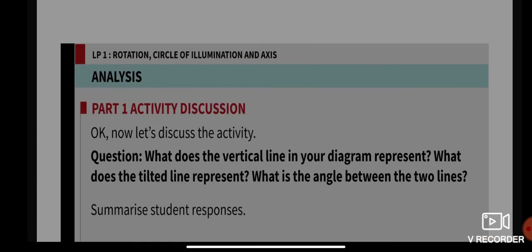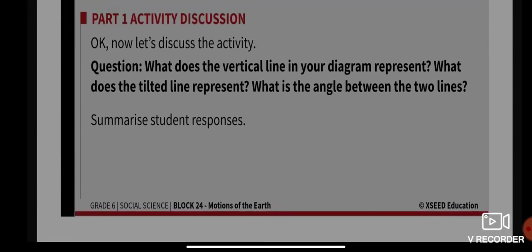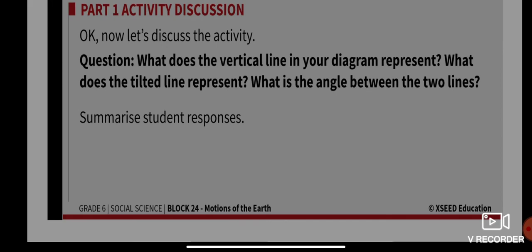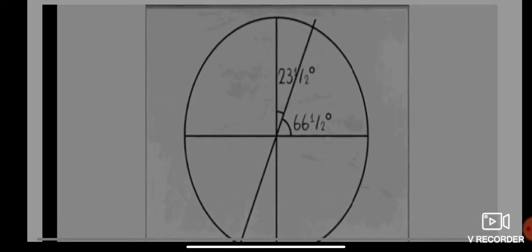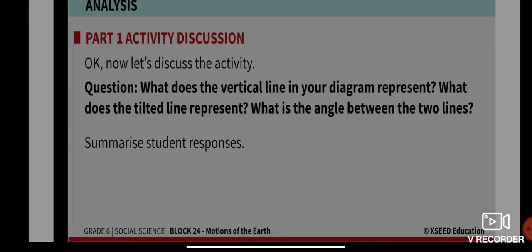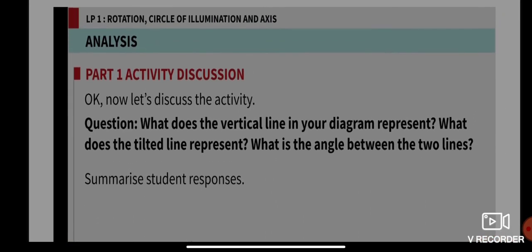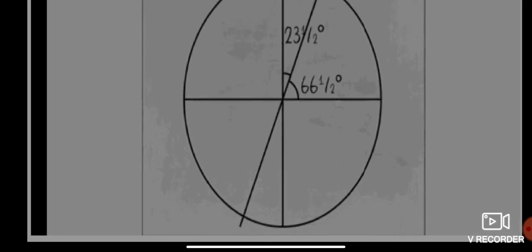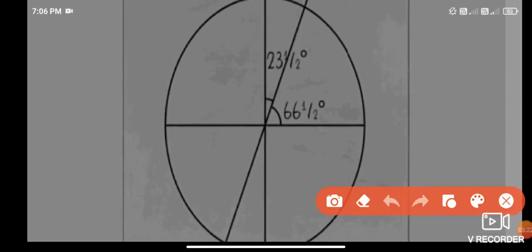We will learn about that. What does the vertical line in your diagram represent? What does the tilted line represent? And what is the angle between the two lines? The angle between the two lines is 23.5 degrees, and 66.5 degrees with the horizontal.